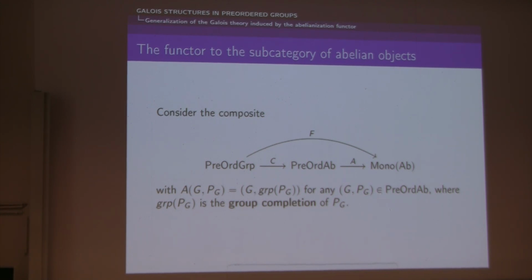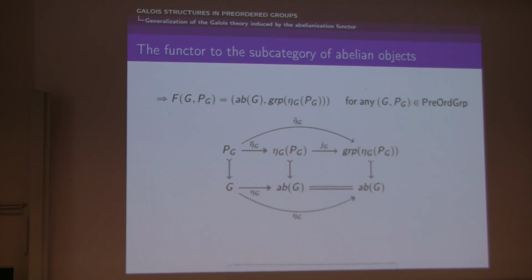So the composite F is defined as follows. For any preordered group (G, PG), we first apply the functor C in order to get this preordered abelian group, and then we apply the functor A in order to get this preordered group, which is an abelian object in the category of preordered groups.